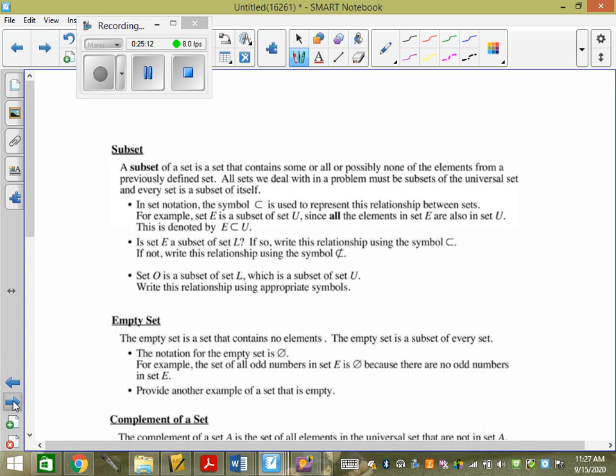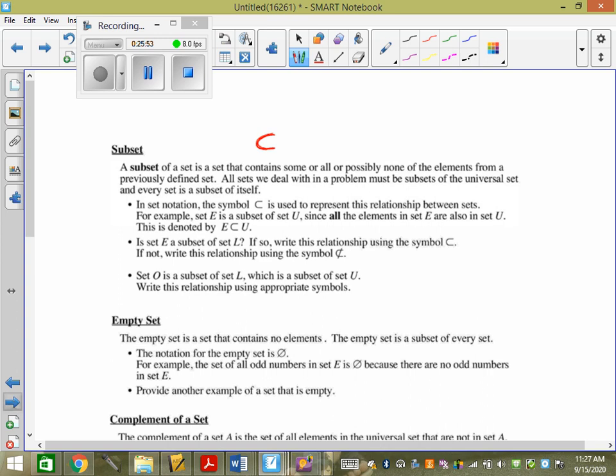A subset. A subset of a set is a set that contains some or all or possibly none of the elements from a previously defined set. All sets we deal with in the problem must be subsets of the universal set, and every set is a subset of itself. What the heck does that mean? So in set notation, the symbol, the side U, or a longer C, is used to represent the relationship between sets. For example, E is a subset of U, since all the elements in set E are in U.